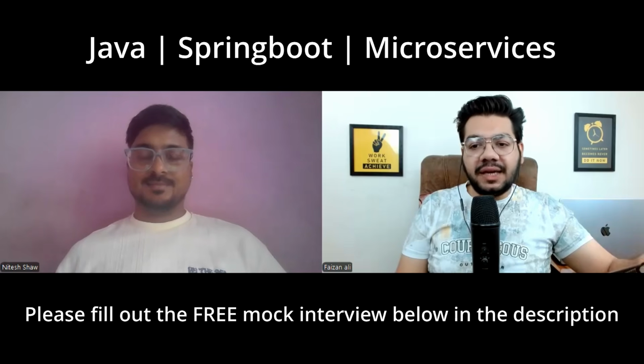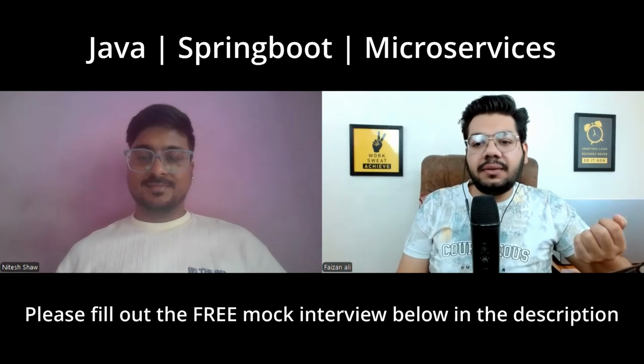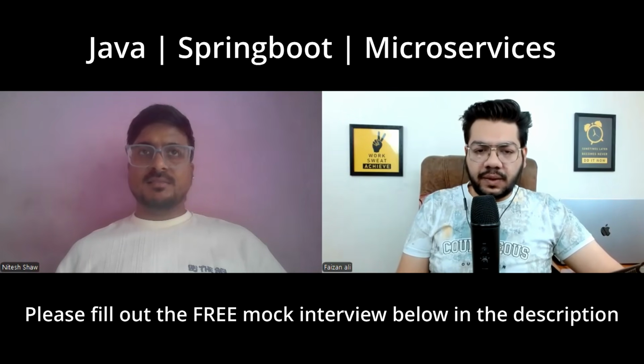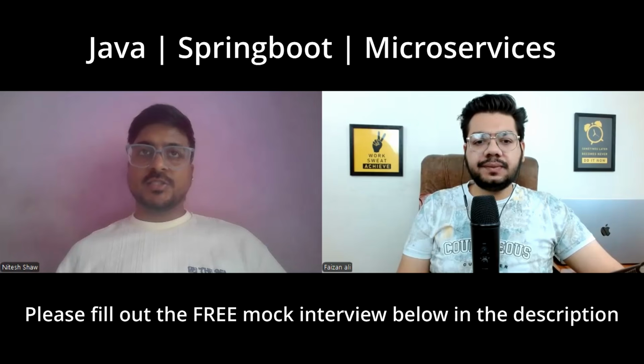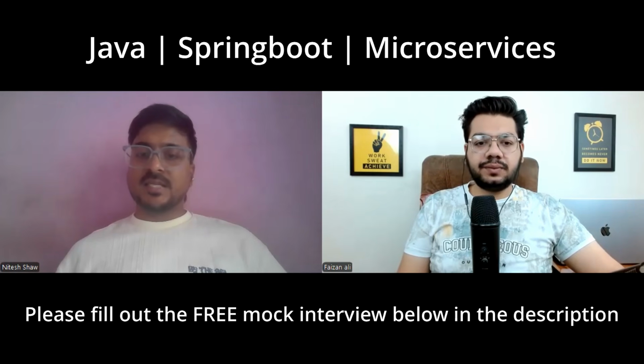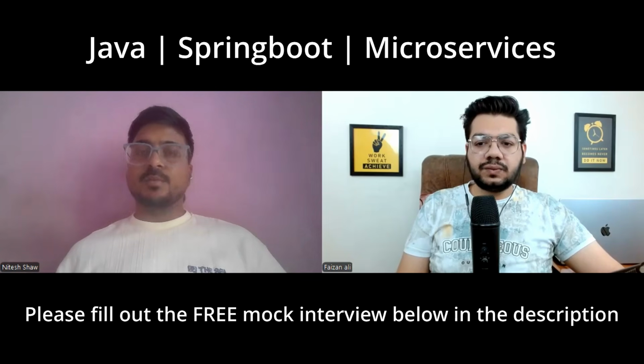Cool. May I know the new features that were introduced in Java 17 but not in Java 8? Yeah, definitely. As per my knowledge, the record keyword is there. With it we can create an immutable class.